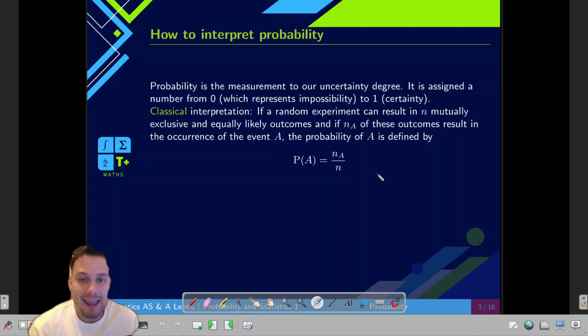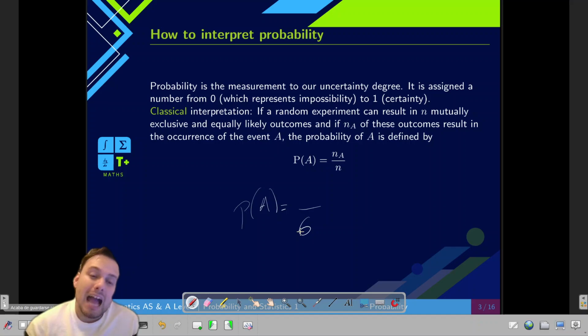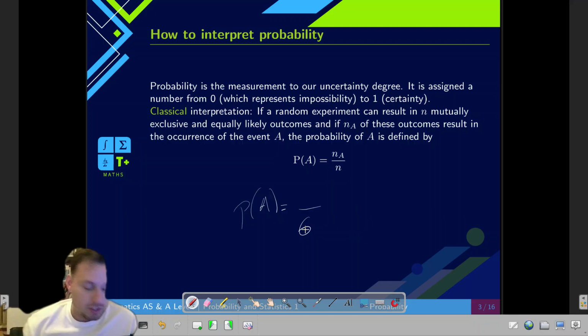For example, let's say that A is getting a 6 when I roll a die. Well, I have 6 total outcomes, no? So the probability of A is going to be something out of 6. Now the question is, in how many of these 6 events do I actually get a 6? Well, only one, because I have 1, 2, 3, 4, 5, and 6. The only one of those events where I get a 6 is the last one. So I have a 1 out of 6 probability of getting a 6 when I roll the die.